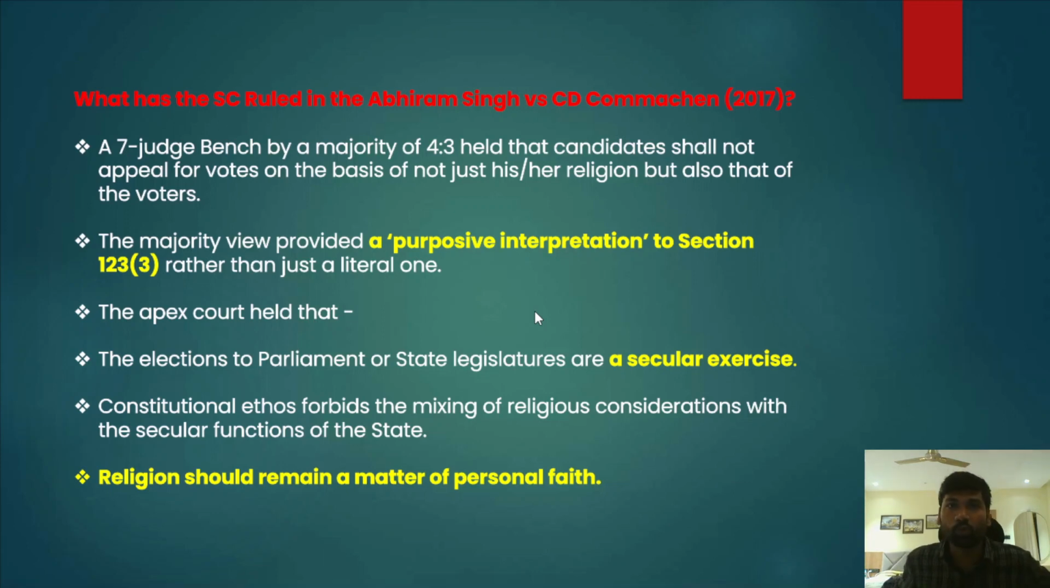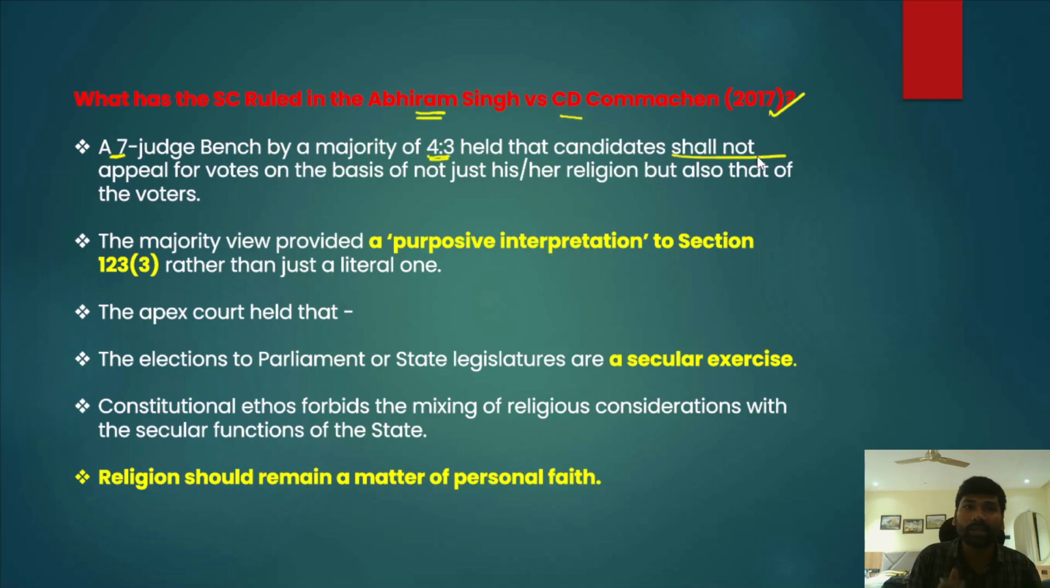Now, what has the Supreme Court ruled in Abhiram Singh versus C.D. Commachen? In the year 2017, a 7-judge constitution bench of the Supreme Court delivered a judgment with a majority of 4-3. In this particular judgment, the Supreme Court has held that candidates shall not appeal to the voters.